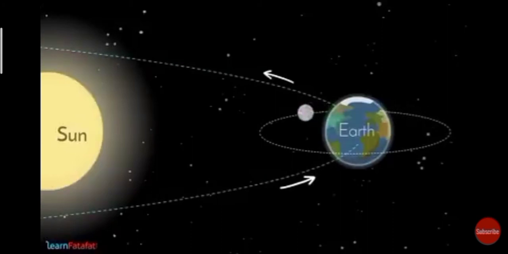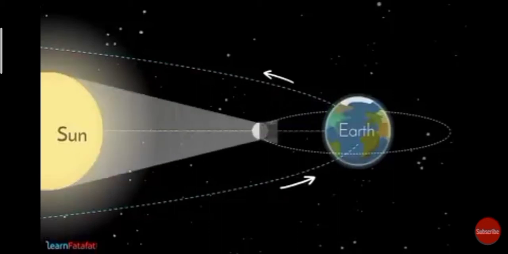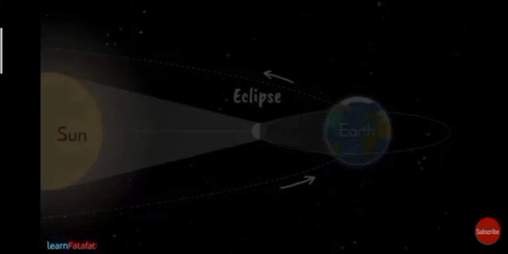During revolution, sometimes the Sun, Earth and Moon come in a straight line. Such a situation is called an eclipse. Let's learn about solar eclipse and lunar eclipse.